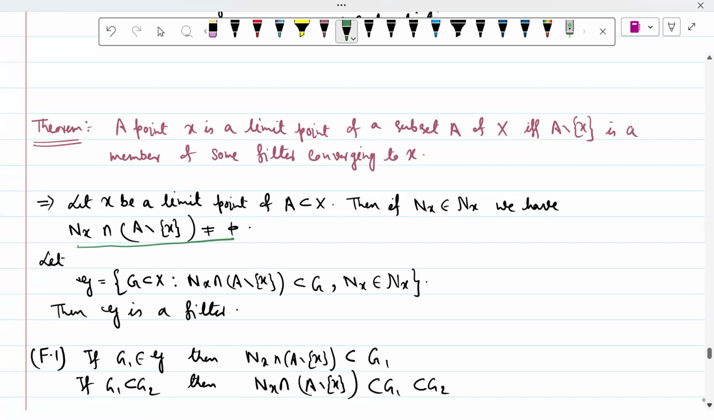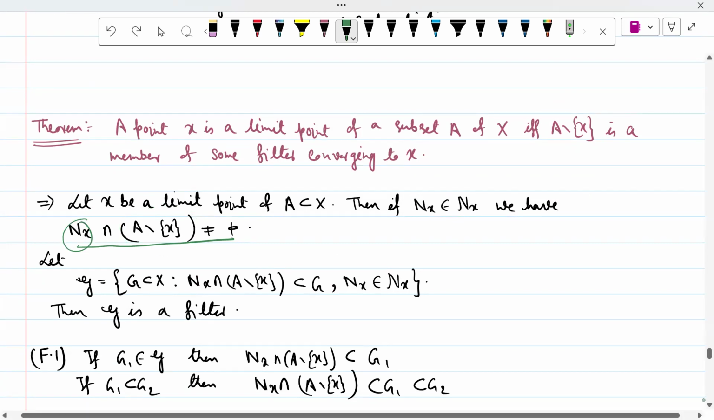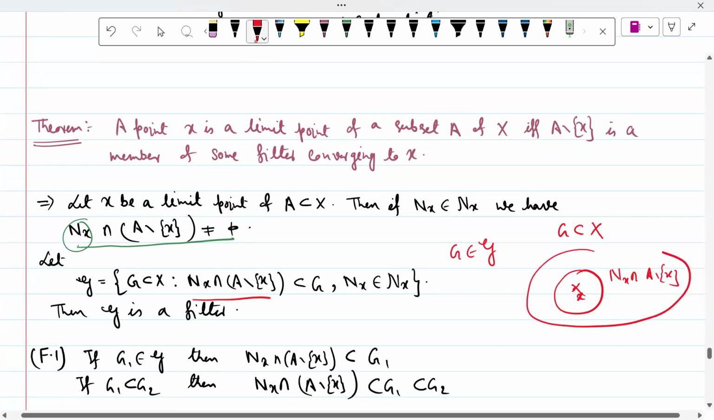So now consider these two things. Let 𝒢 be a collection of sets G, where G is a subset of X and N_x intersection (A minus x) is a subset of G, and N_x belongs to 𝒩_x. So we are considering a collection 𝒢, and in it are the sets G that contain N_x intersection (A minus x). So all possible G that contain it form the collection like this.